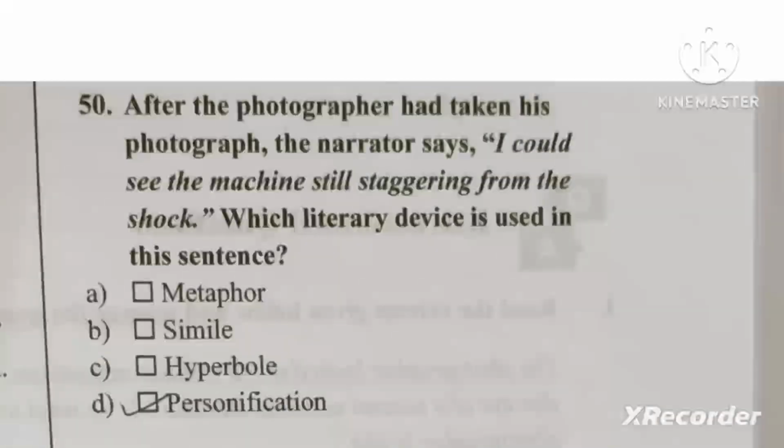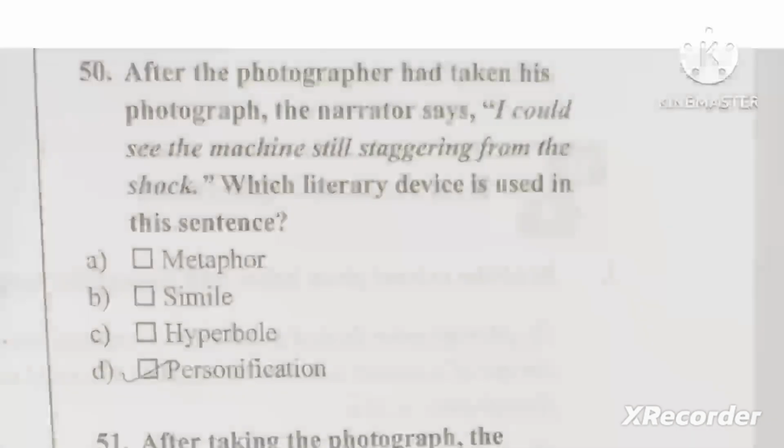The next question is, after the photographer had taken his photograph, the narrator says, I could see the machine still staggering from the shock. Which literary device is used in this sentence? Answer is personification. Why? Because here the machine is a non-living thing, and when a non-living thing is treated as a living thing, that type of technique is the literary device known as personification. So staggering is done by humans, right? And here we are saying a machine is still staggering. That's why personification will be the answer. When non-living things are personified, that means they are treated as persons, then we say that it is personification.